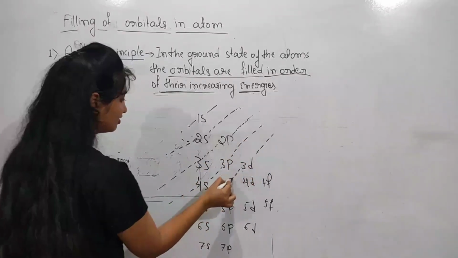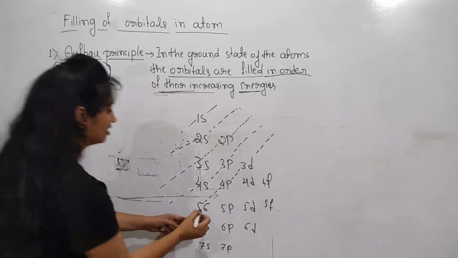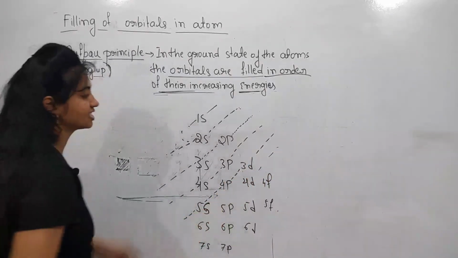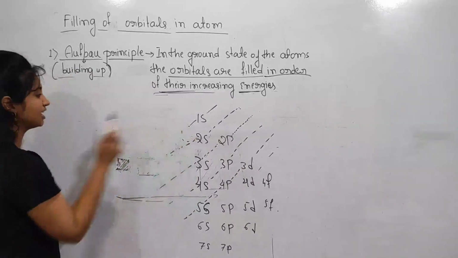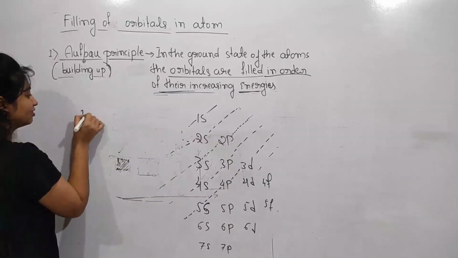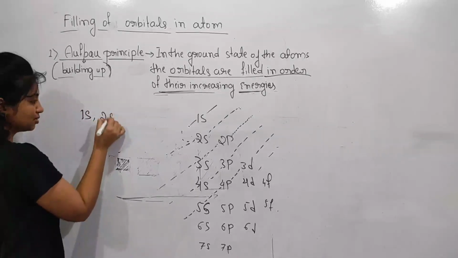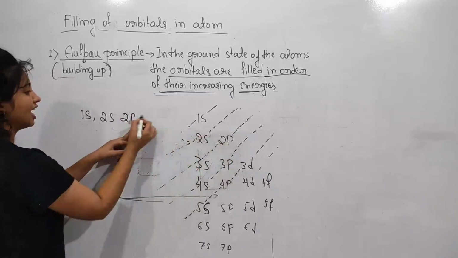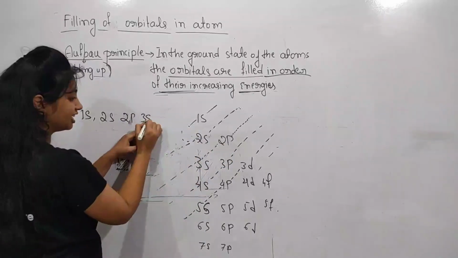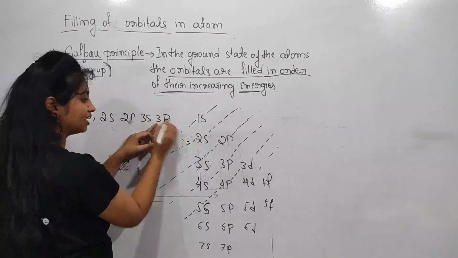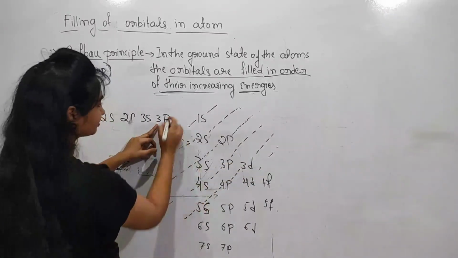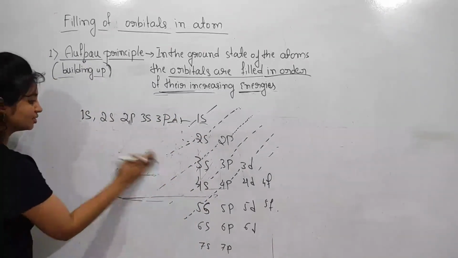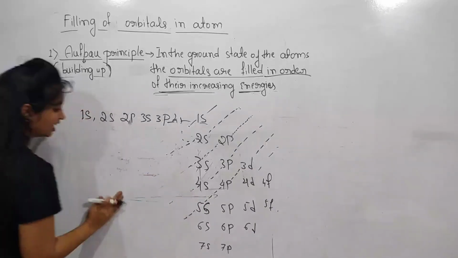Next 3p and 4s orbitals, next 3d and 4p, then 4p and 5s orbitals, and next 4d, 5p, 6s orbitals. In this manner, first the 1s orbital is filled, next 2s, then 2p, next energy level is 3s, next energy level is 3p, and next energy level is 4s.